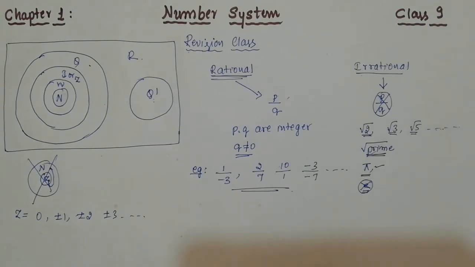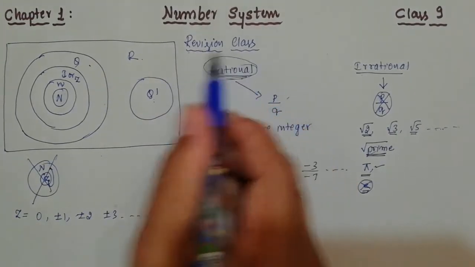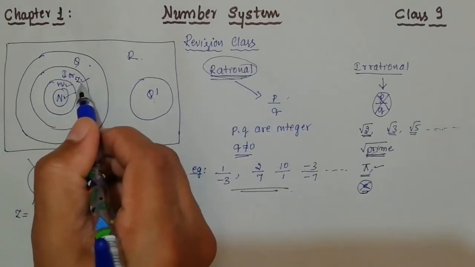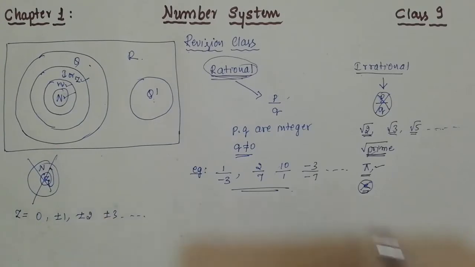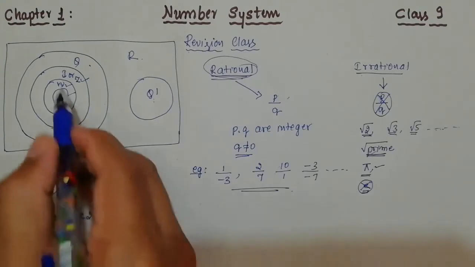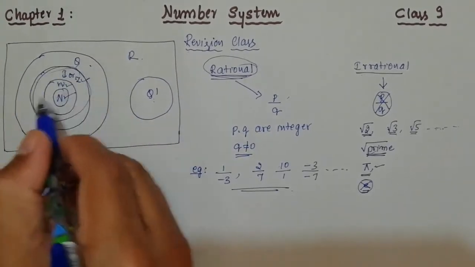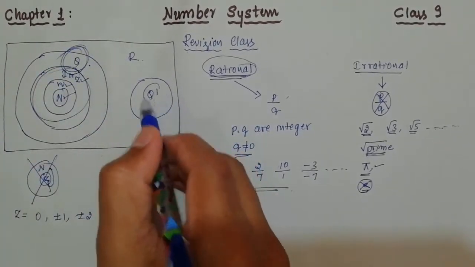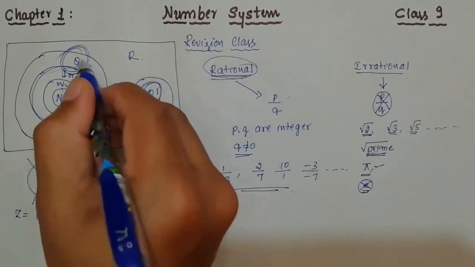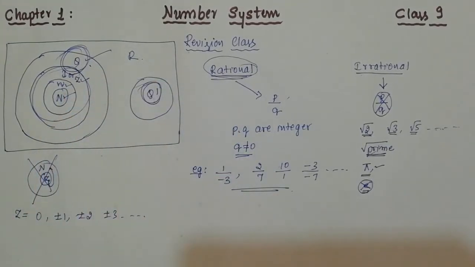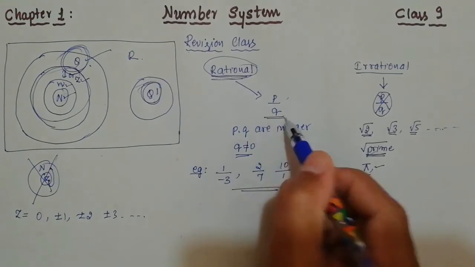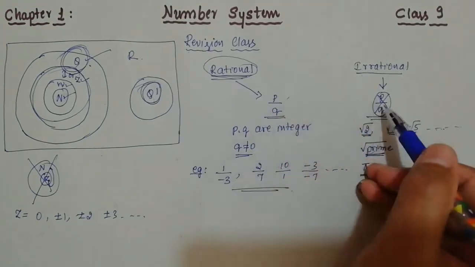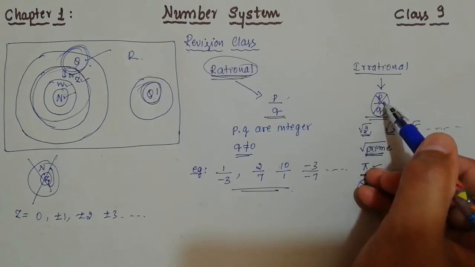So this is about the very important terminology, because you are already well acquainted with natural numbers, whole numbers, and integers. In the previous classes, maybe in class 7th and 8th, you have studied more about these types of numbers. But in this class we are going to study majorly what? Q and Q dash. Q dash means irrational, Q means what? Rational numbers. Okay, and this is actually the difference between rational and irrational. Remember, rational can be written in the form of p by q, irrational cannot be written in the form of p by q.